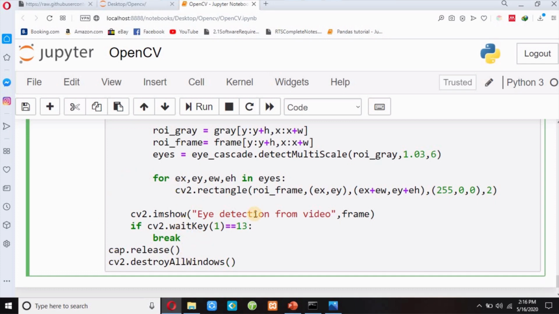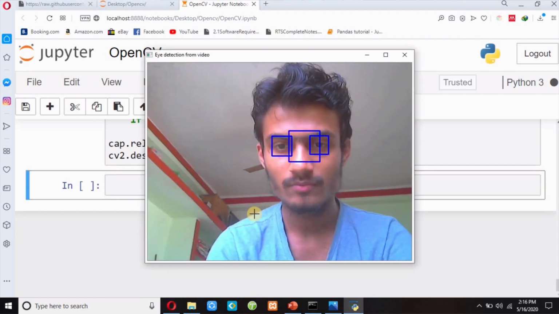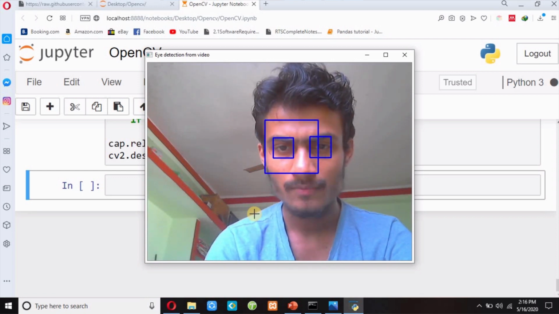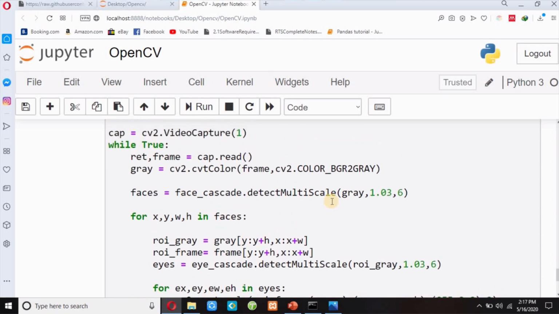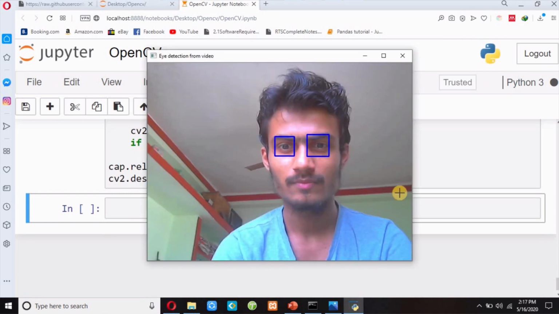Now if I execute with shift enter, you can see my image. It is not too accurate. I will change my scale factor and minimum neighbors. Suppose I write here 1.5 and suppose minimum neighbors is 8, and if I execute this code with shift enter, this is okay, fine.